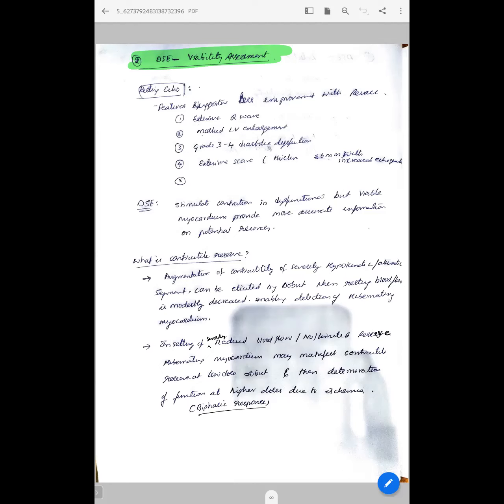That's why at the initial low dose dobutamine, there will be some transient improvement in the contractility, but with increasing dobutamine dose, that is increased myocardial contractility and increased oxygen demand, this severely stenosed artery with reduced coronary flow reserve will lead to deterioration of the contractility. This is called a biphasic response.